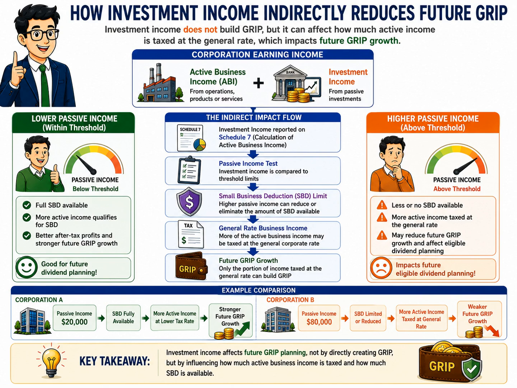The important point is that investment income does not flow directly into the GRIP account. Instead, it influences the tax environment in which the corporation operates, and that can affect the corporation's future GRIP balance and dividend strategy. The key takeaway is this: investment income affects future GRIP planning indirectly. It does not build GRIP by itself, but it can influence how active business income is taxed and how much eligible dividend capacity the corporation develops over time.